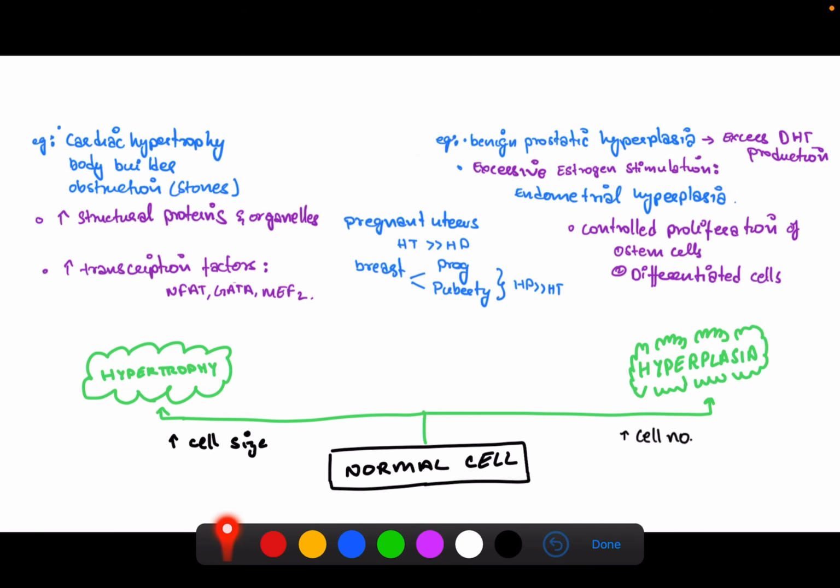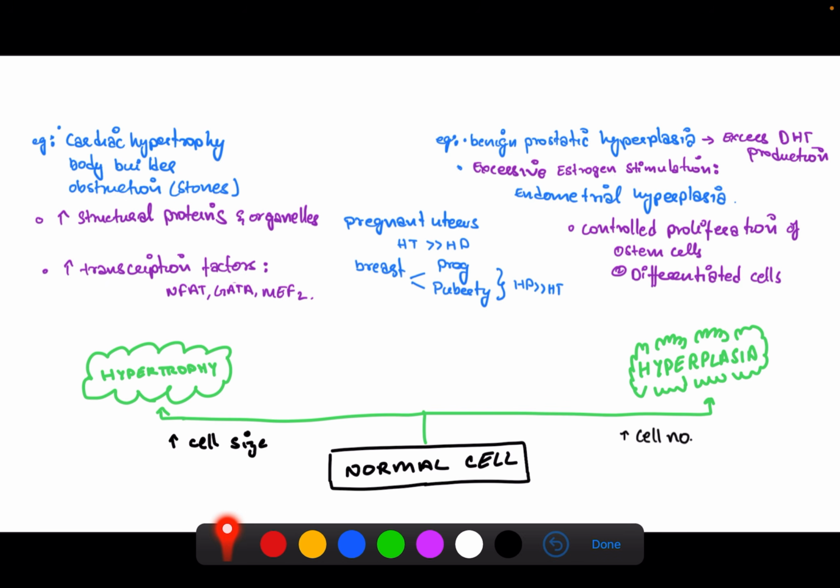So next up is hyperplasia. This is an increase in the number of cells via controlled proliferation of stem cells and differentiated cells. Excessive estrogen production causes endometrial hyperplasia, which is caused by anovulation, obesity, or hormone replacement therapy. And if this hyperplasia is not reversed, it may progress to dysplasia and cancer. In men, excess DHT production can cause benign prostatic hyperplasia.